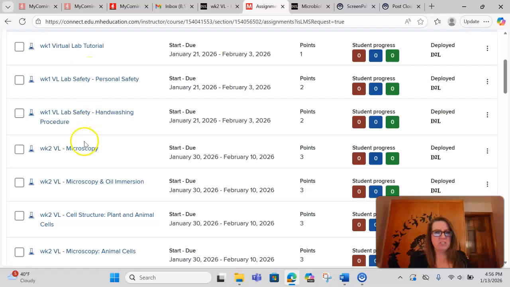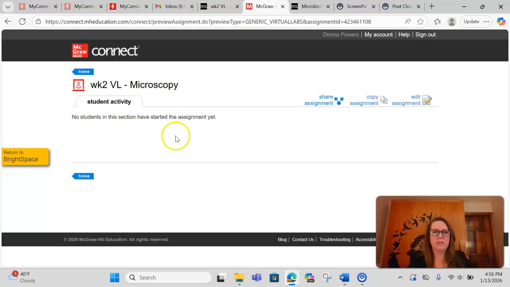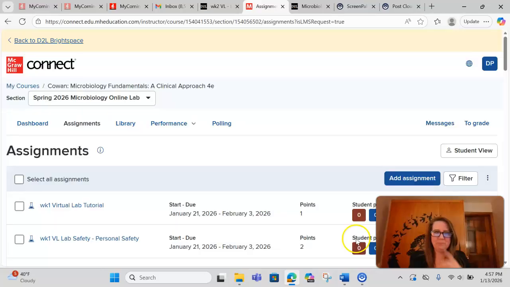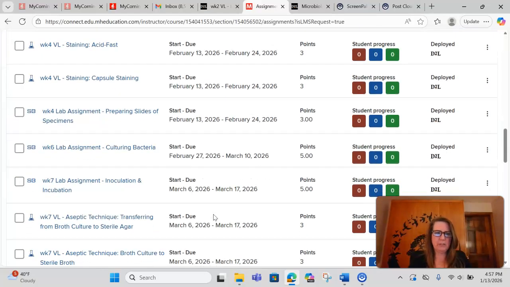So again, you just work through these, and then it's going to launch essentially. I'm going to go here. No, it's not going to launch right now, but essentially it'll launch you right into that lab. Okay, so all of these things are here. So you're just going to work little by little every week.